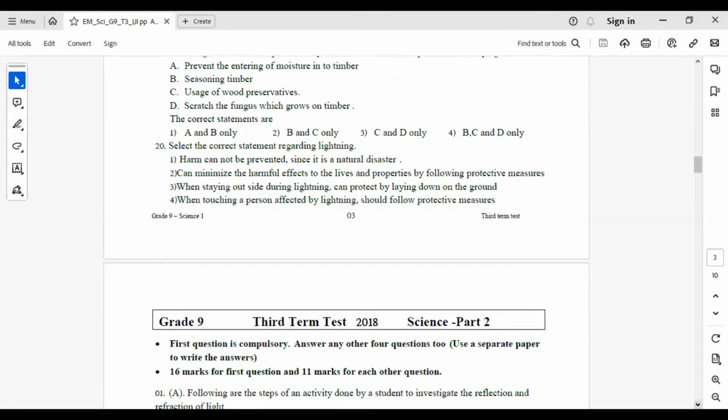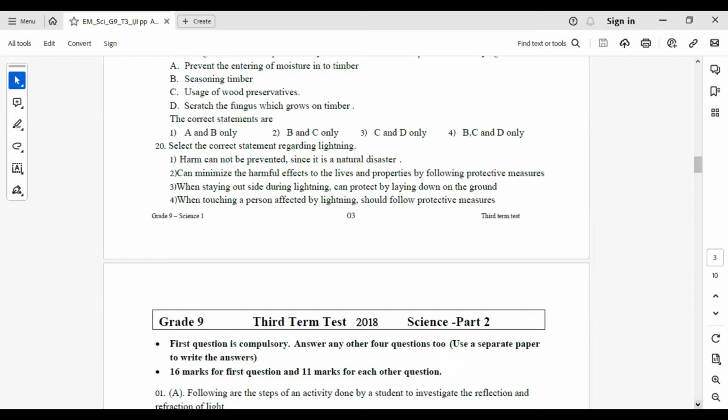20. Select the correct statement regarding lightning. First one, harm cannot be prevented since it is a natural disaster. It is wrong. Number 2, can minimize the harmful effects to lives and properties by following protective measures, is correct. When staying outside during lightning, can protect by lying down on the ground, it is not correct.